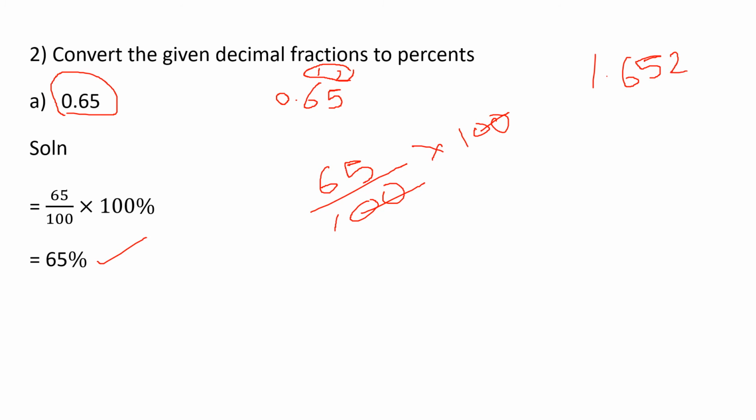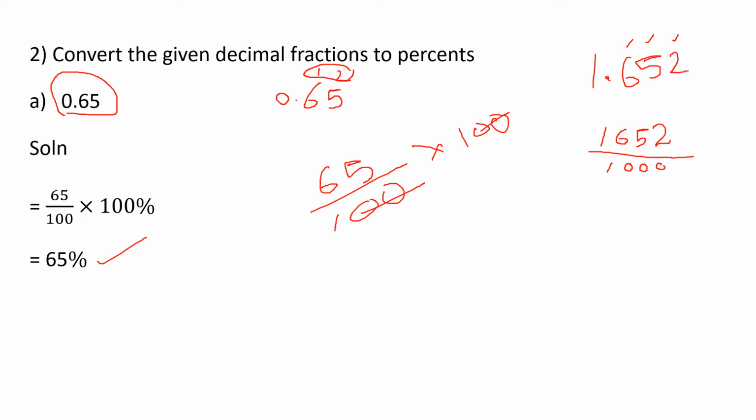For example, you have the value 1.652. How do you convert this decimal value to percentage? Remove the decimal point and write 1652. After the decimal point, how many numbers are there, children? Count it: 1, 2, 3. So you will divide by 1000.